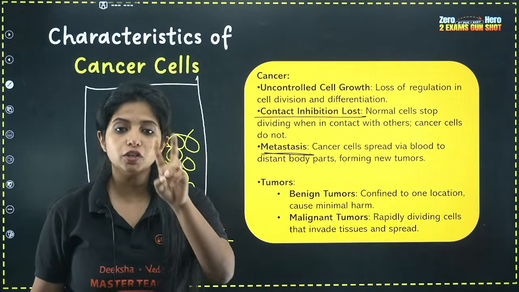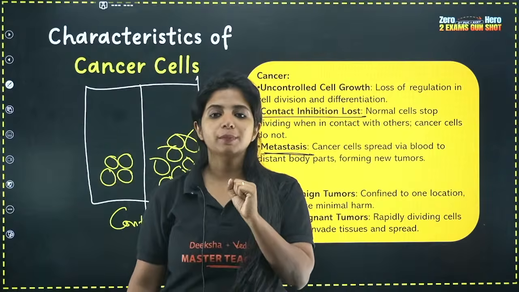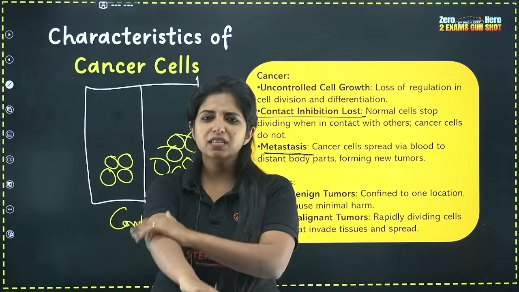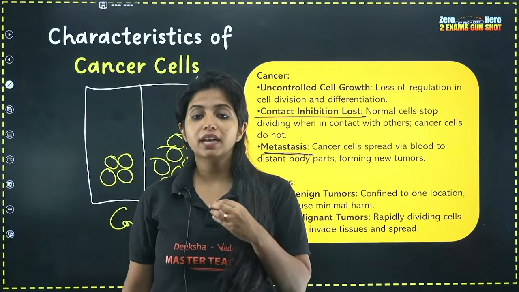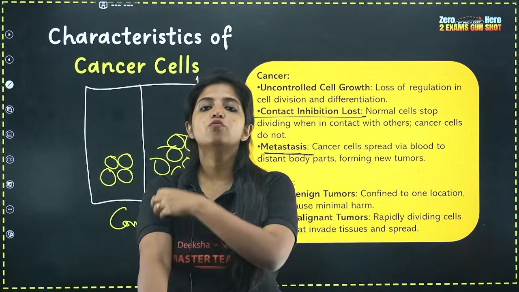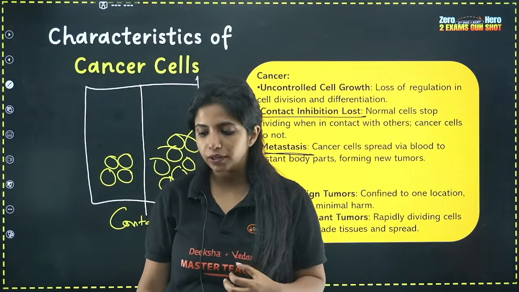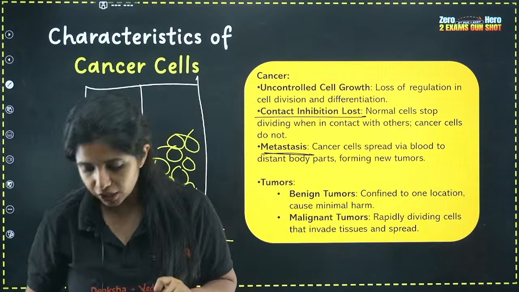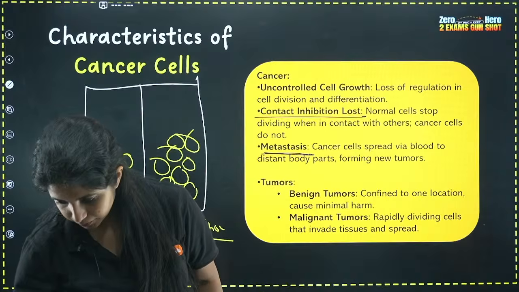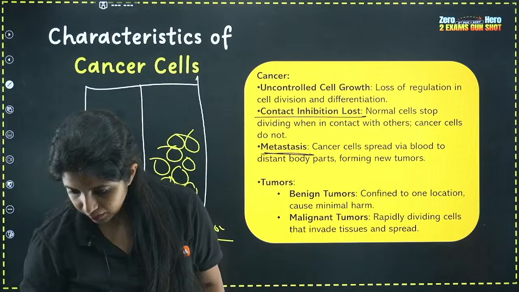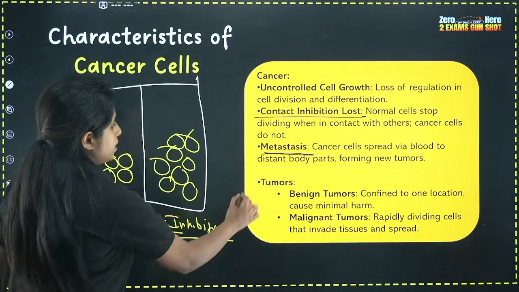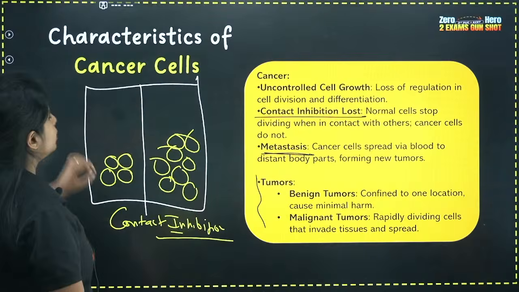These tumors are of 2 types. One is benign. Benign means it just stays there. It's safe. You just have to remove that part. There is the malignant form of tumor, where the cells move around everywhere inside your body, and that is very dangerous. So that is about the tumor.